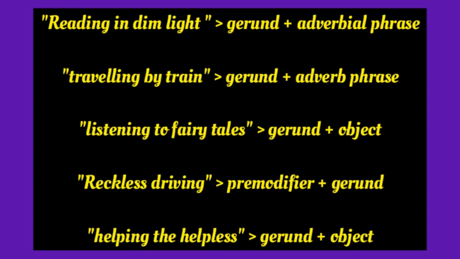So in a gerund phrase, the gerund may come either at the beginning or in the middle or at the end of it. In the last example, the gerund phrase helping the helpless contains the gerund helping and its object the helpless. In this way, we see that a gerund phrase consists of a gerund and its modifier or object and does the work of a noun in a sentence.